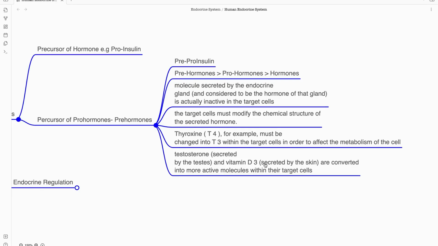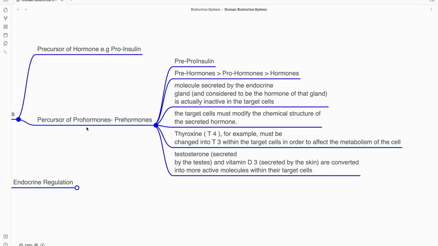They are converted into more active molecules within their target cell. Now, this conversion of testosterone into other different derivatives, we'll discuss in the future when we discuss the reproductive system, which is the next system I'm going to start just after this endocrine system.